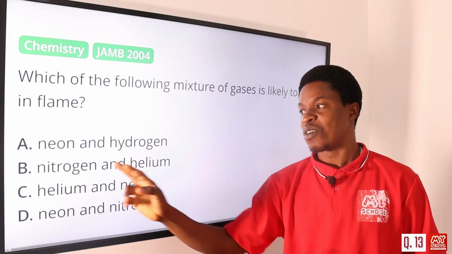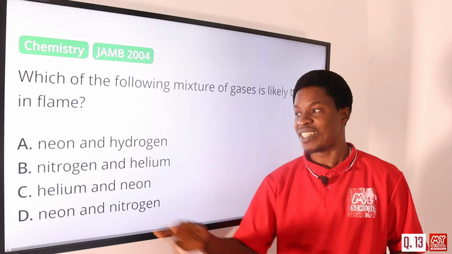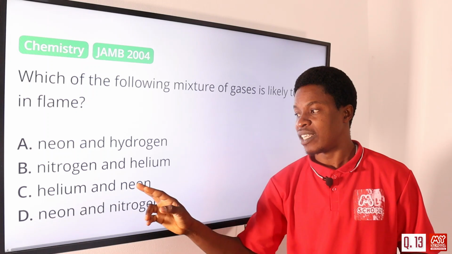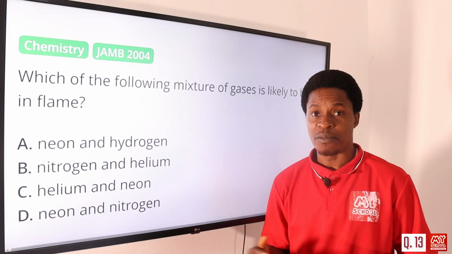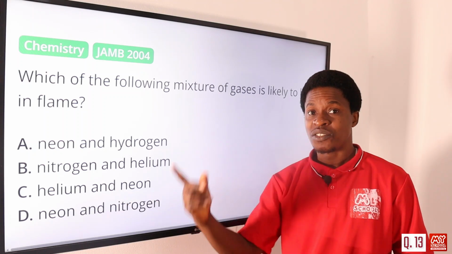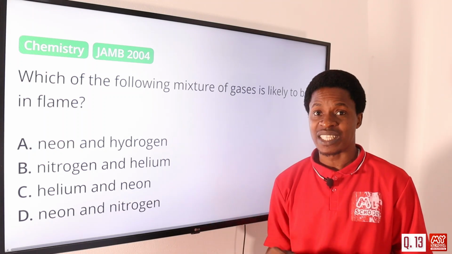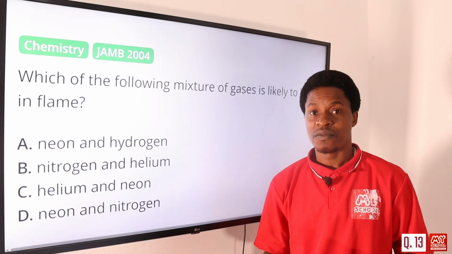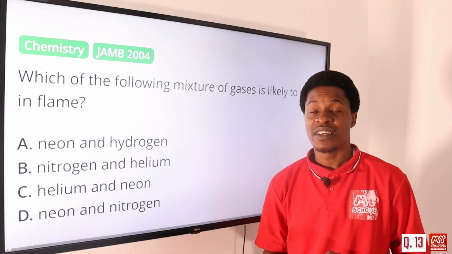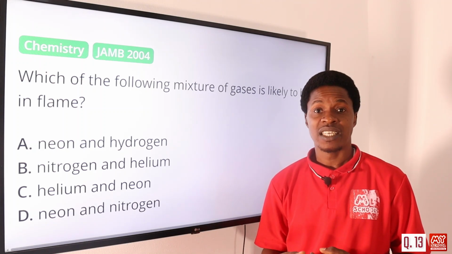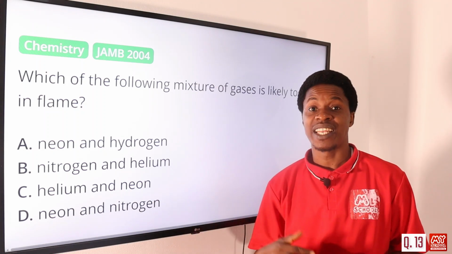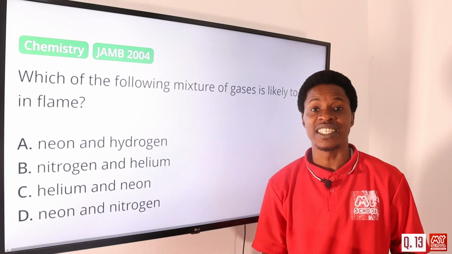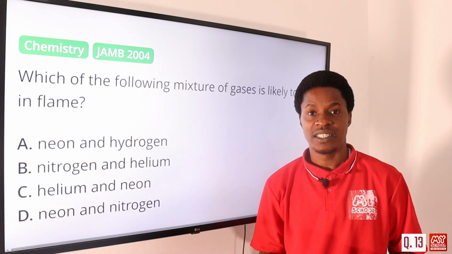Option B says nitrogen and helium. Of course, we know that nitrogen does not support burning, so that's not going to work, even though helium is an inert gas. Option C says we have helium and neon. Helium and neon are non-flammable gases when combined together. Then we have neon and nitrogen. Nitrogen will also make neon not function because it does not support burning, even though we have a larger percentage of it in air, like 78%. So option D is also not correct. Among these options, the correct answer is option A, neon and hydrogen.